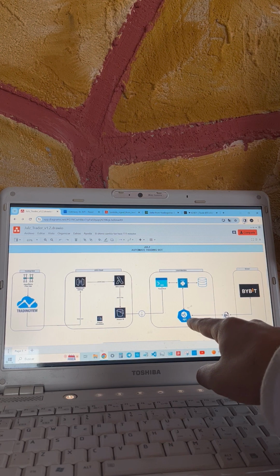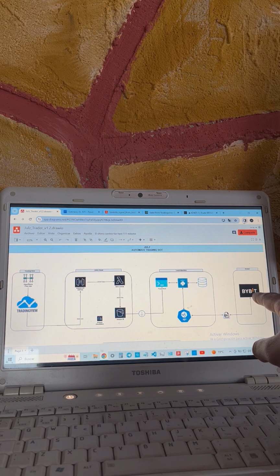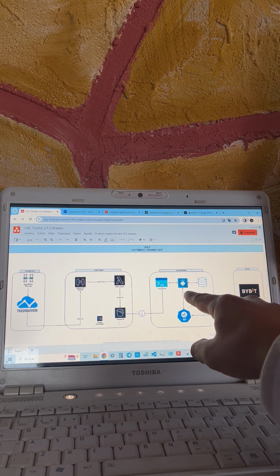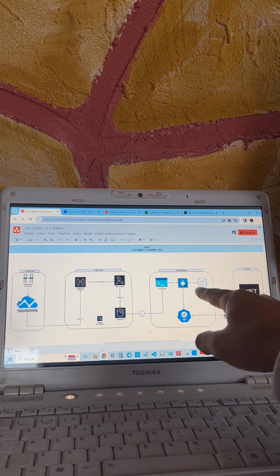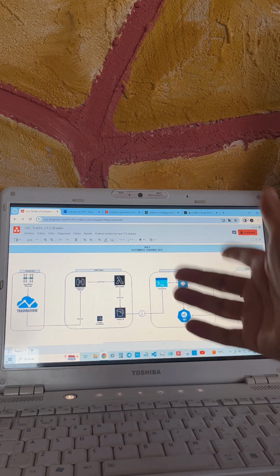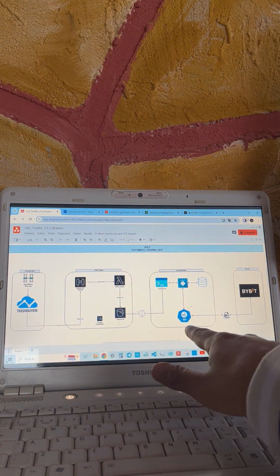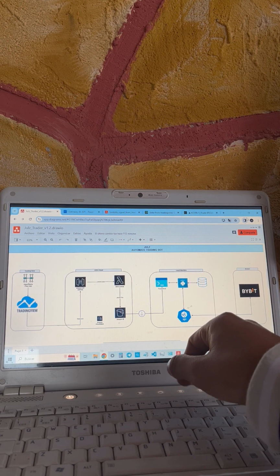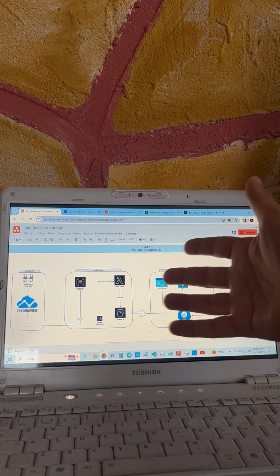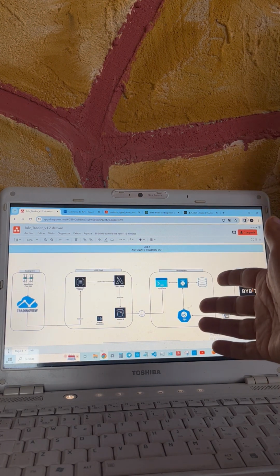To do this, I need to create a JSON file and send that JSON file through an API to Bybit. Bybit catches the data, processes the data, creates the order, and sends me a response, which is also processed with Python and stored in my database. So this is the full architecture that I have. It is hybrid because one part is in the cloud and the other part is in my local computer. I have been working on this project since about 8 December, 9 December, something like that.